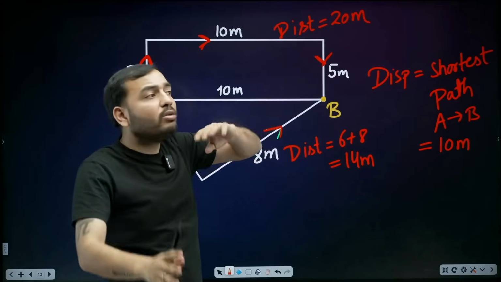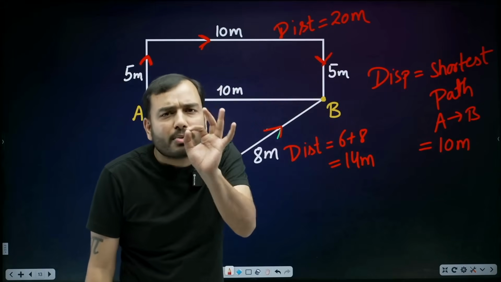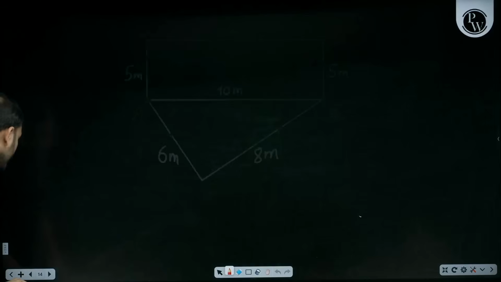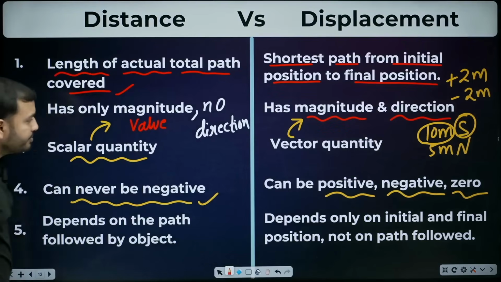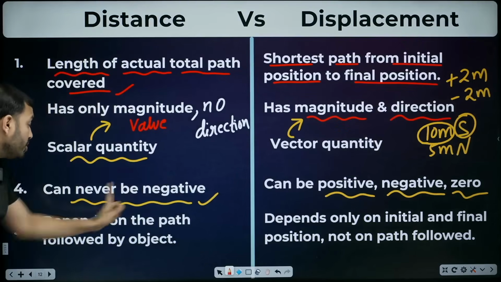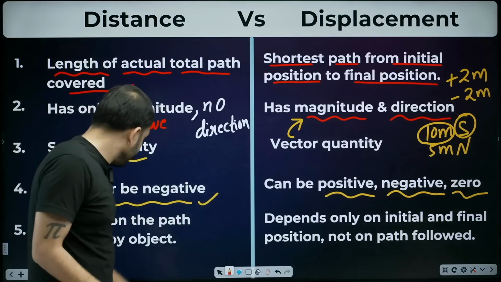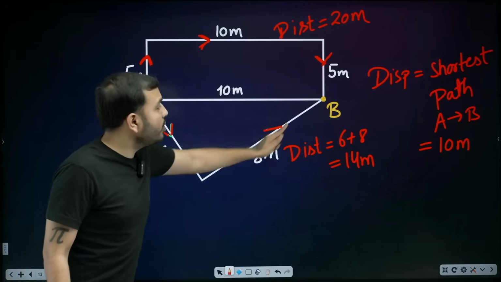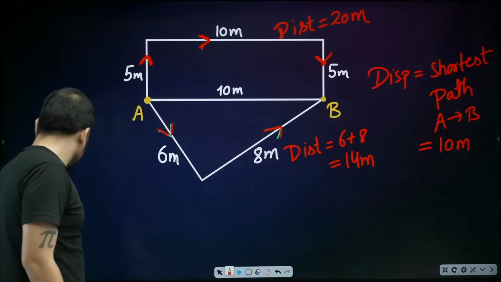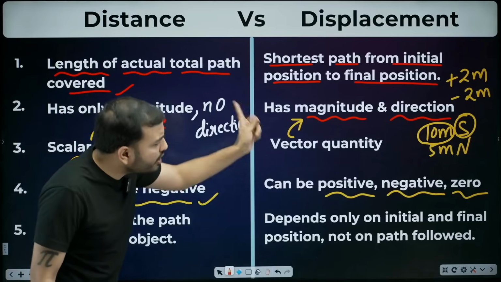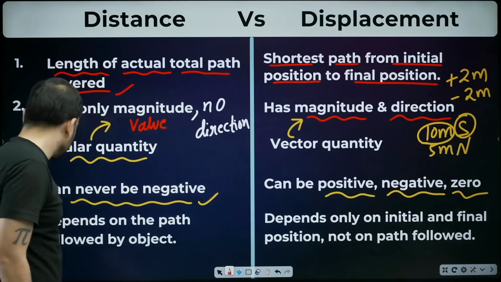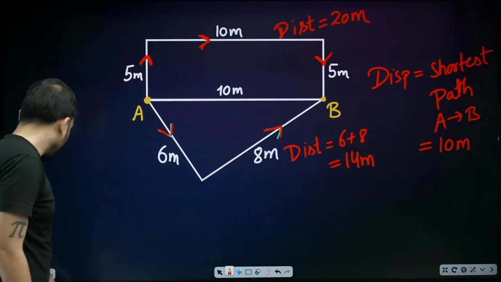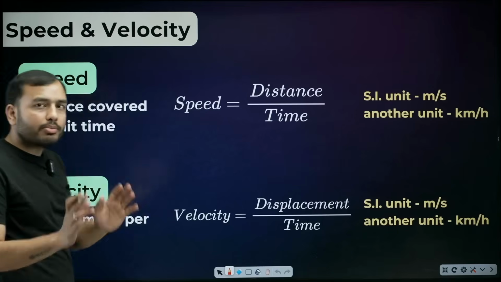Displacement doesn't really care about how you walk. It only cares about one thing: initial point, final point. That's exactly what is written here. Distance depends on the path followed by the object. This time, how far is the distance? 20. This time? 6, 8, 14. But displacement depends only on initial and final position, not on the path followed. Path doesn't have any relevance. Clear, beta? Very good. Now you understand distance and displacement.